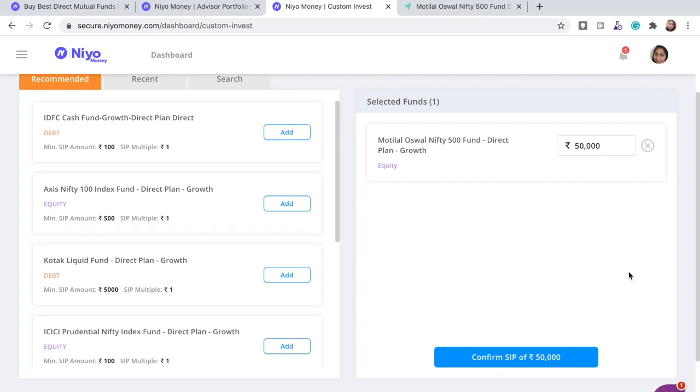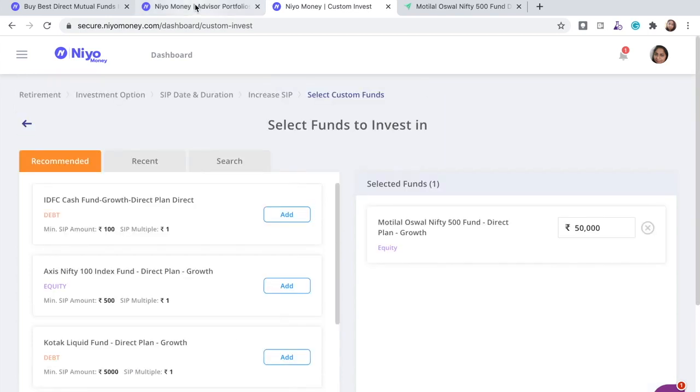When you log in, you need to also create your profile. You need to also link that to your account details. And when you confirm, there will be a trigger which goes to your bank, and then automatically the funds are received to Neo, and Neo then has an agreement with CAMS, and also with the respective direct mutual fund agencies. It will create the documentation, and then it will get displayed in your dashboard. So for example, over here,